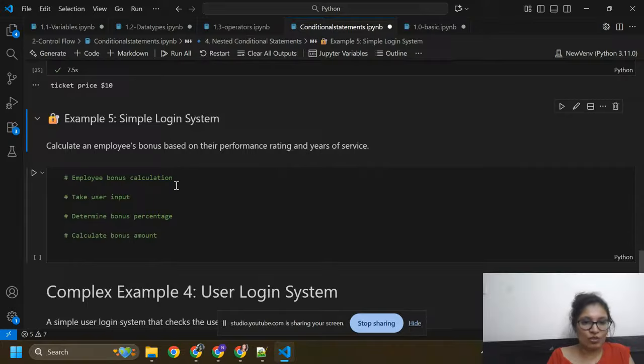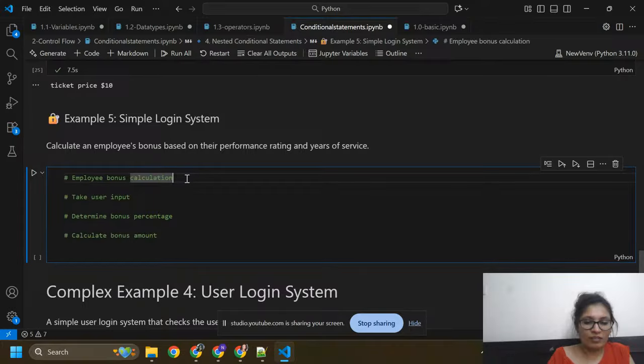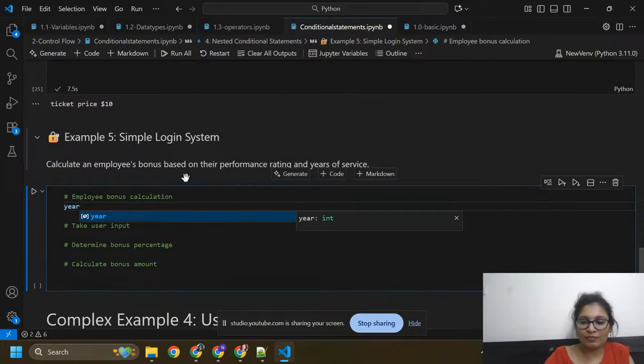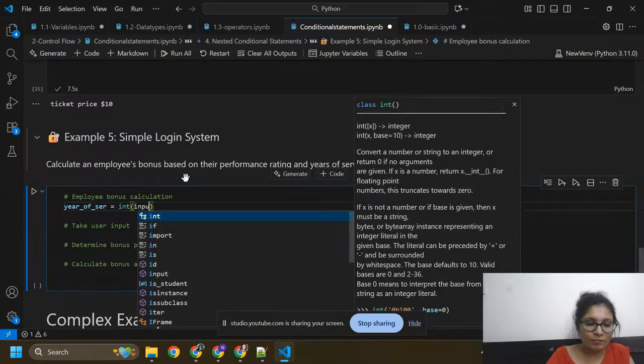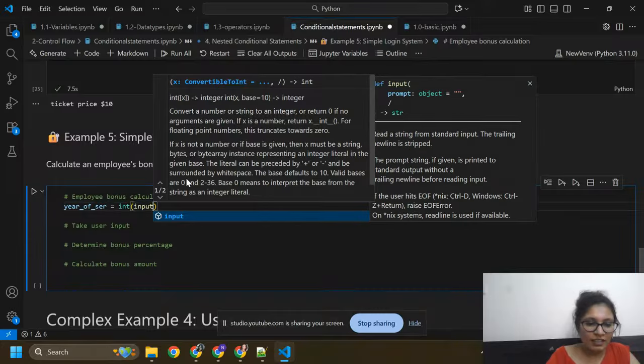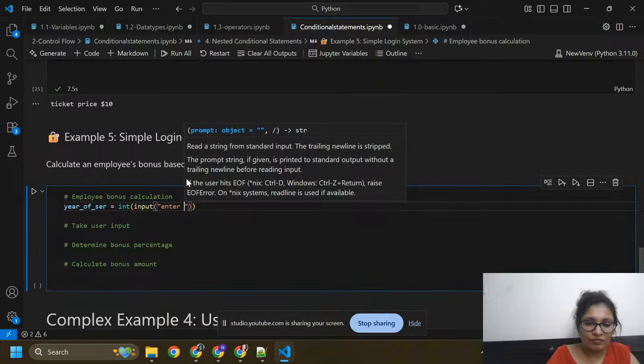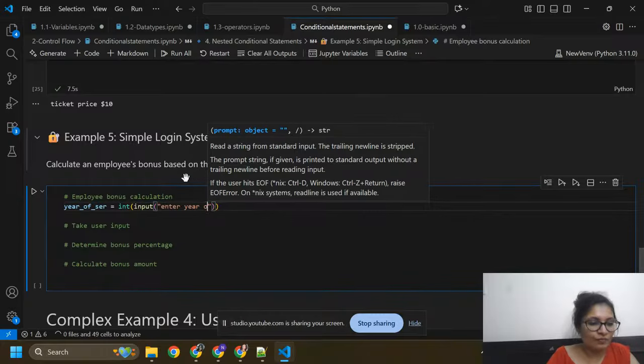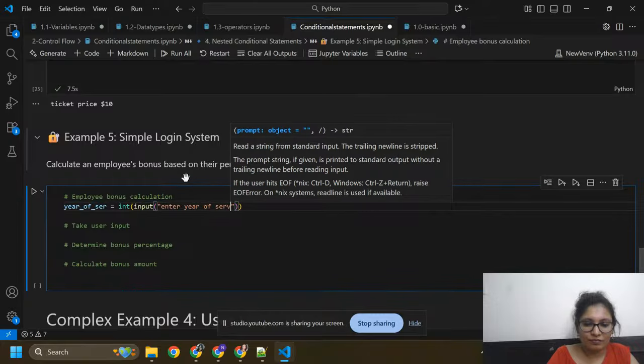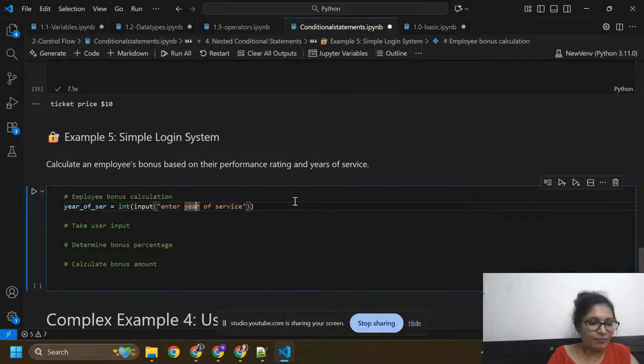Okay, so here year of service. Year of service equals to integer. Here I'm going to pass input, and inside this I'm just entering "Enter year of service."